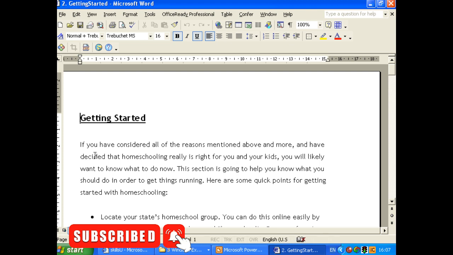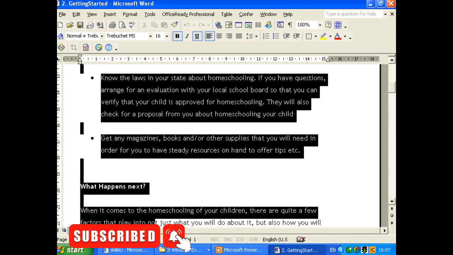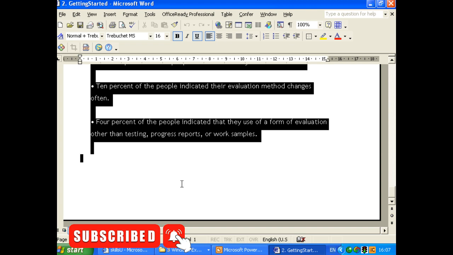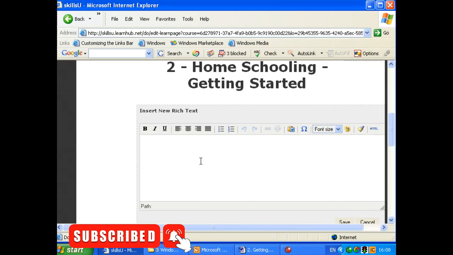And so here we are. Here's my Word document. I'm not going to take the title because we've already got that, but I'm going to go all the way down to the end. That's it. And I'm going to edit and copy. And then I'm going to minimize this and back to our Getting Started. And I'm going to paste it in here. And there you go.